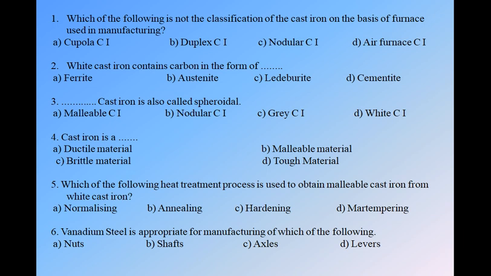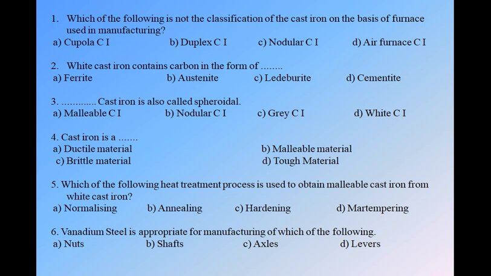In the first lecture we went through the classification, and we know we can classify the cast iron on the basis of the furnace used for manufacturing. So we have types like cupola CI, duplex CI, and air furnace CI, but the nodular CI is based on its properties. So C is not the classification of the cast iron on the basis of the furnace used. So option C is correct.